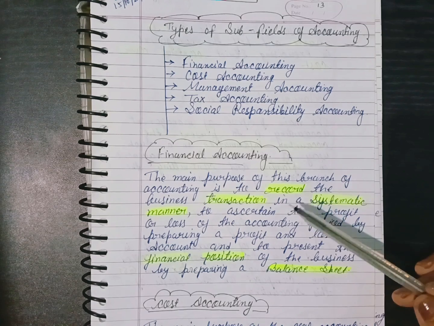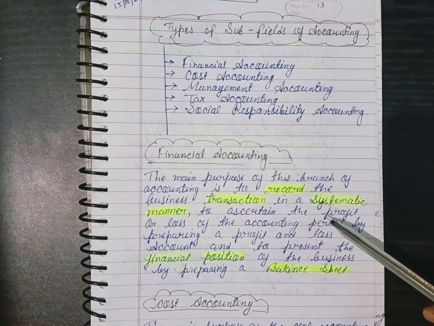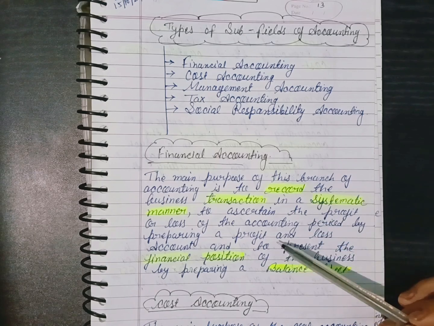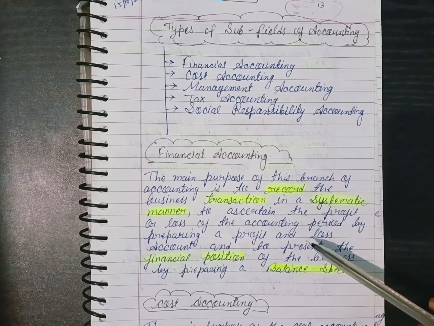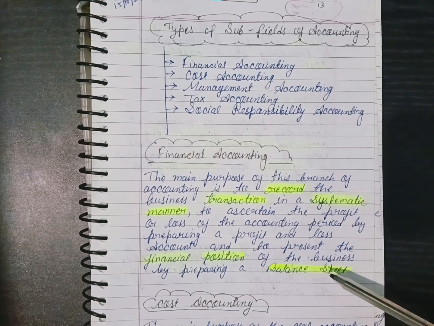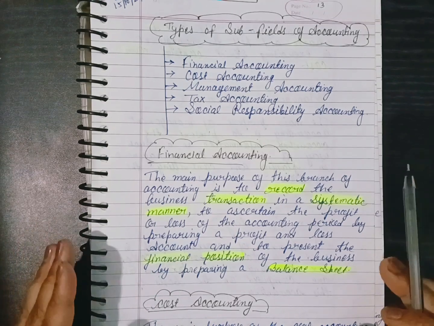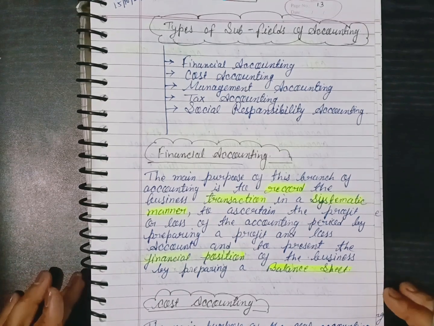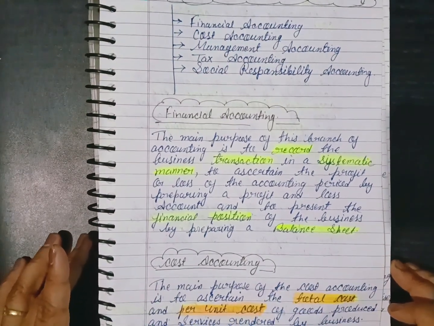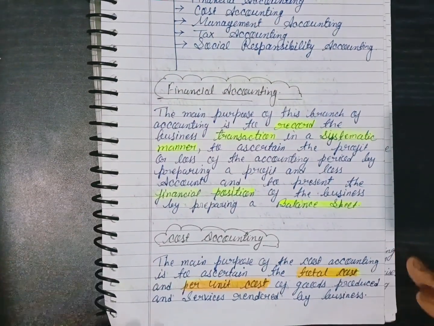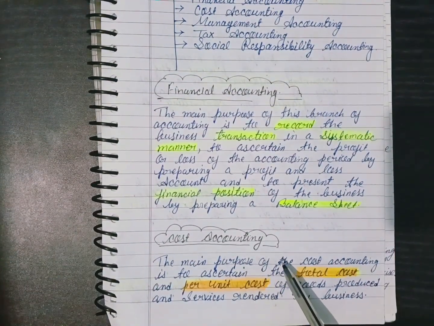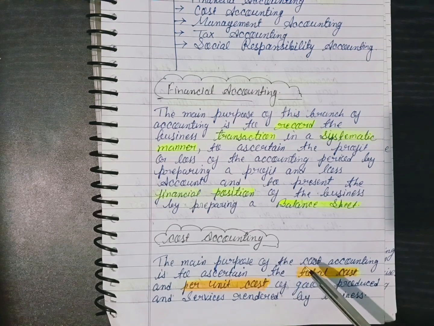Also we have discussed all these things in accounting, and in financial accounting we do the same things. First we record all the transactions in a systematic manner. After that we prepare the profit and loss account, and then we prepare the balance sheet to know the financial position of the business. So this is all about financial accounting. Next is cost accounting.